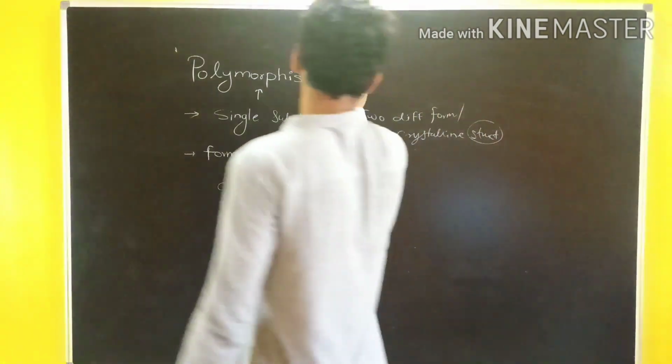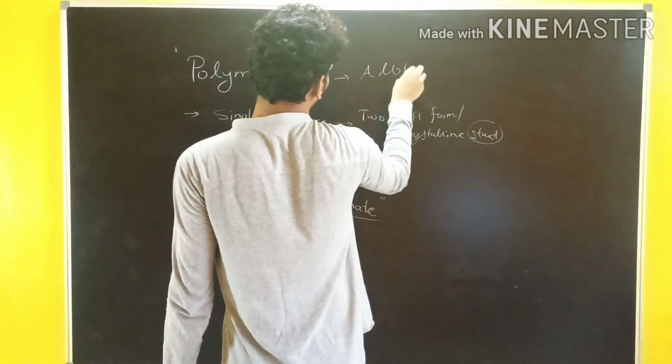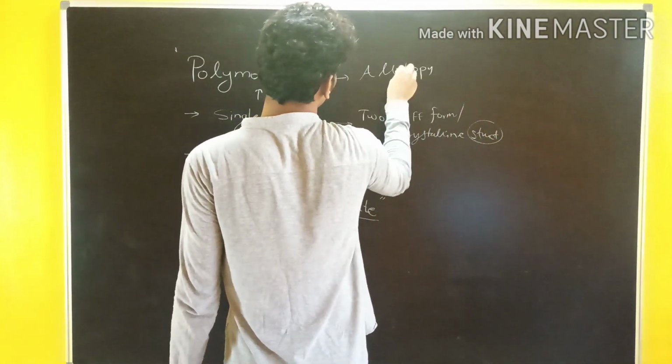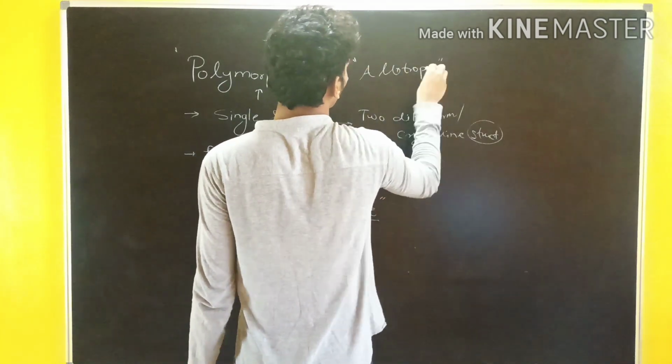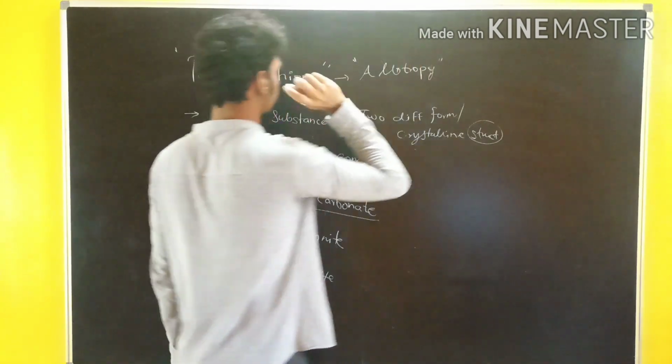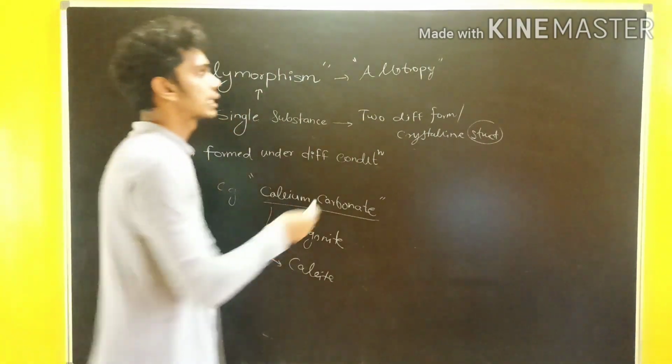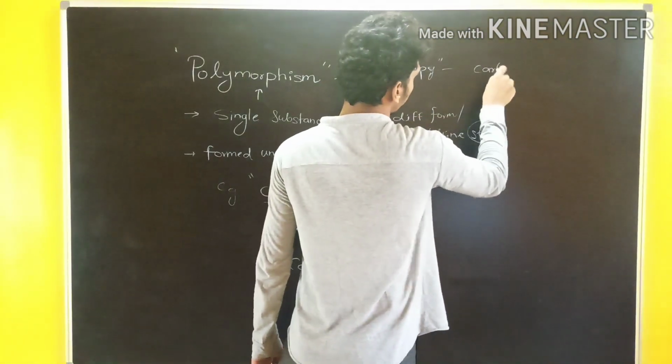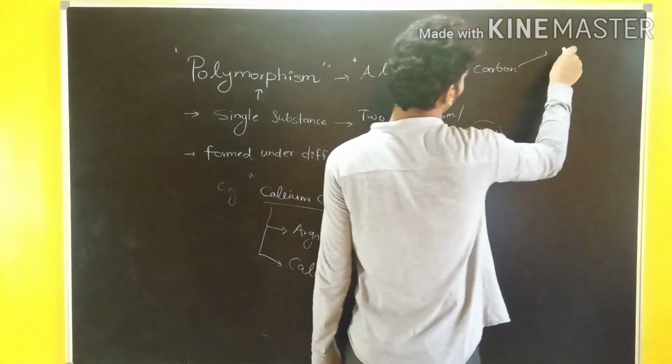We have heard about allotropy. So, what is allotropy? A substance showing different physical structures. The best example of allotropy is carbon. Carbon is found in three forms.